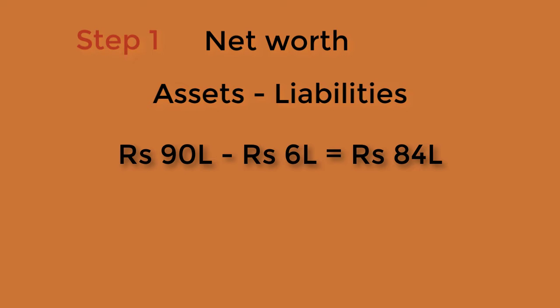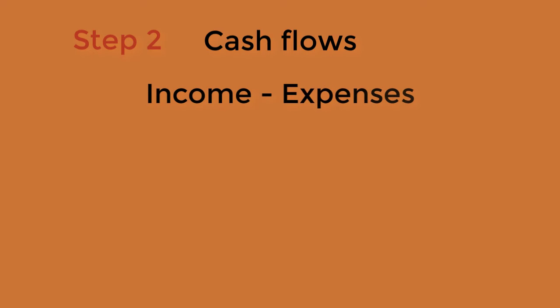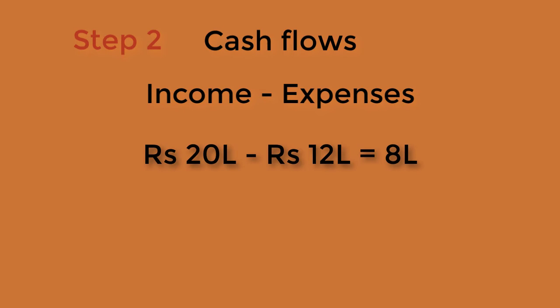You have to ensure that your net worth is positive and growing. Additionally, given the overall asset breakup, you have only 10 lakh rupees as investable surplus. You cannot sell your house for liquidity, so your primary home is out of your investments but part of your net worth. Step 2 is cash flow analysis. We are given the information that 20 lakh rupees is the income and 12 lakh are the expenses. So that leaves 8 lakh rupees as net cash flow per year available for investments.